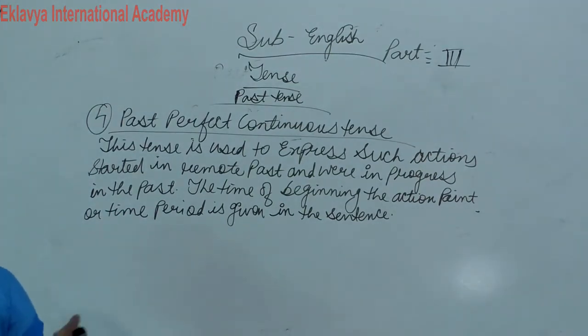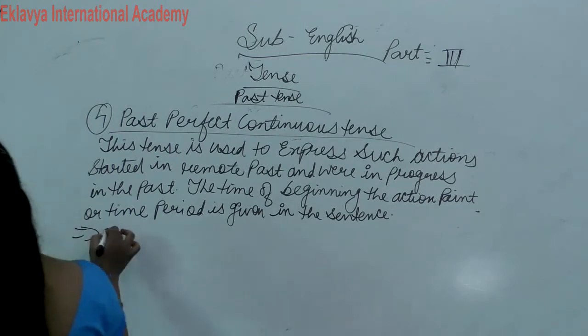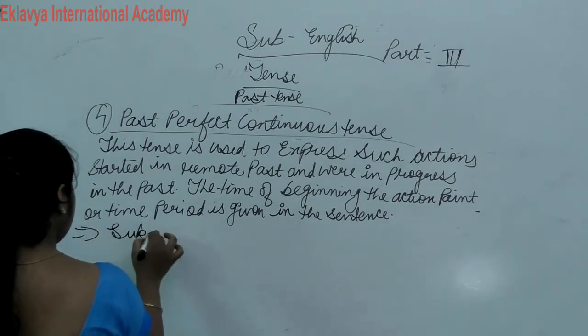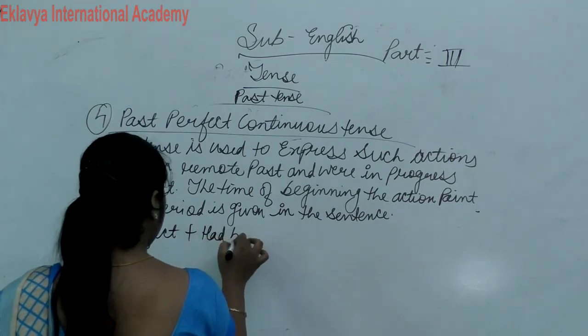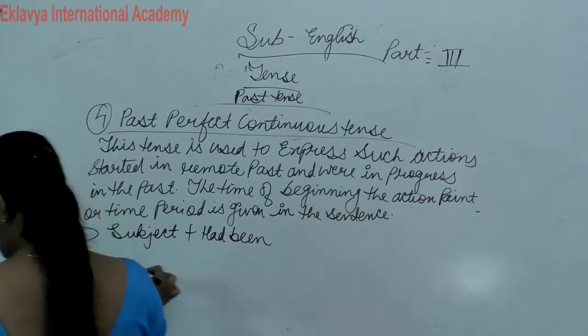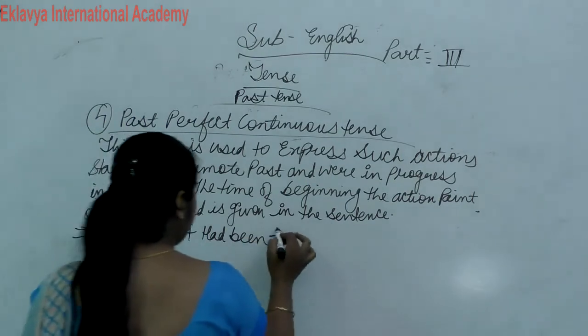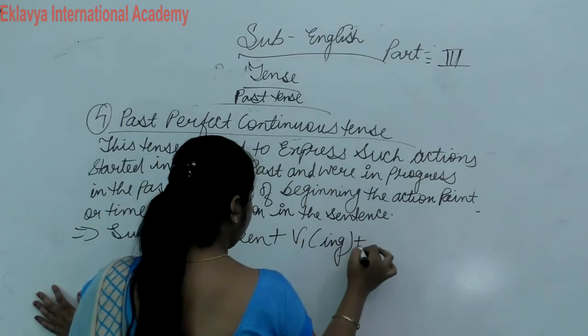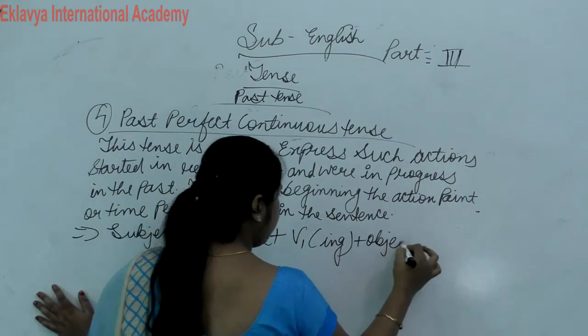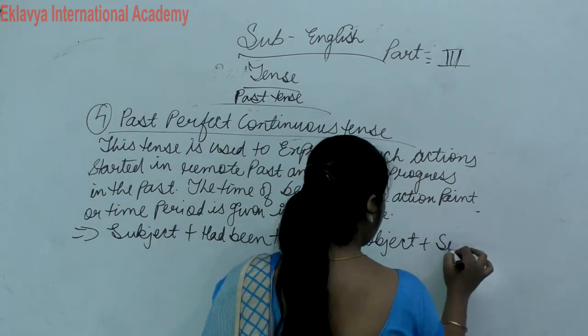So here pattern structures, write down subject plus had been. Remember one thing, in this we use had been plus verb first form plus ing plus object plus since and for.